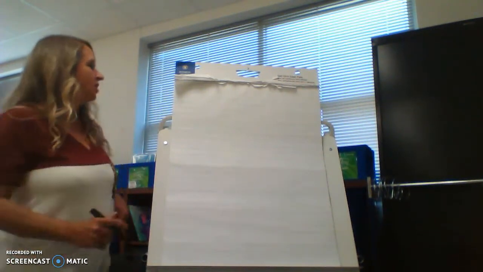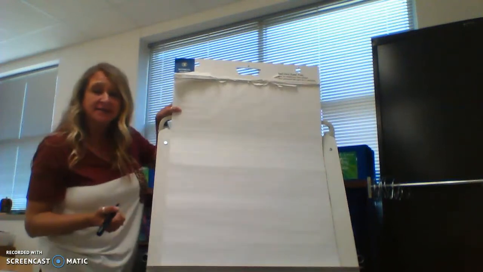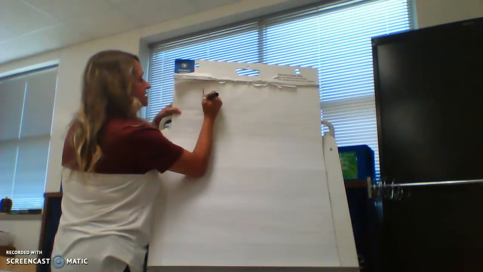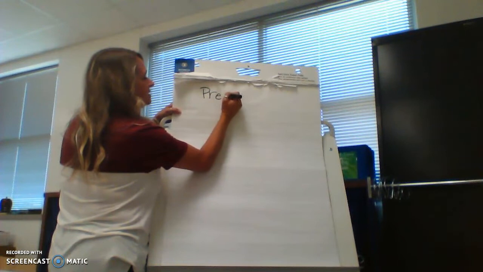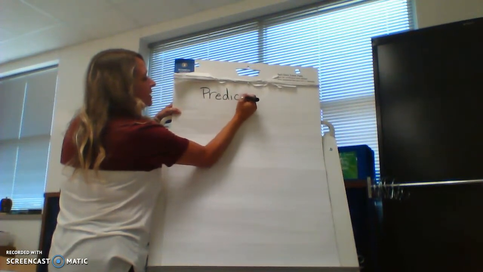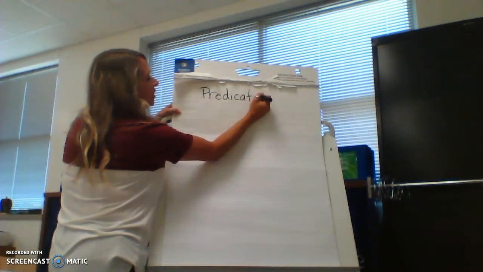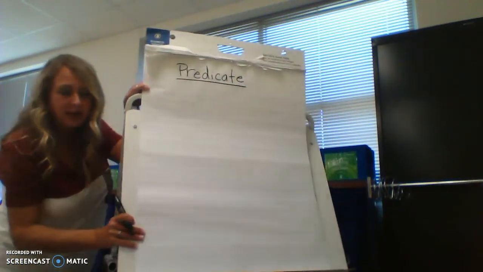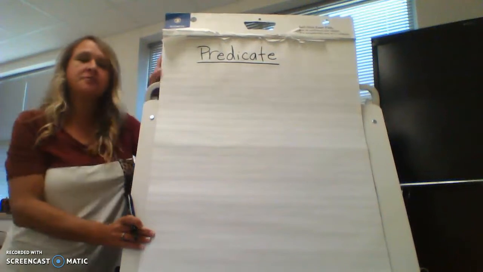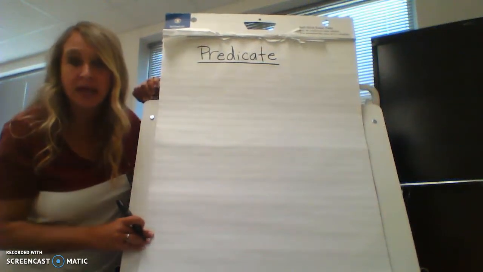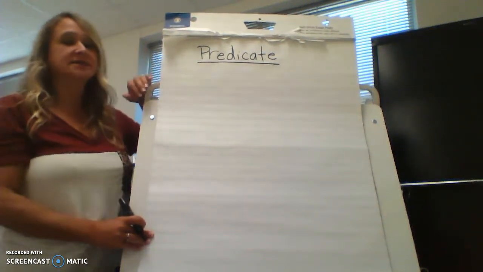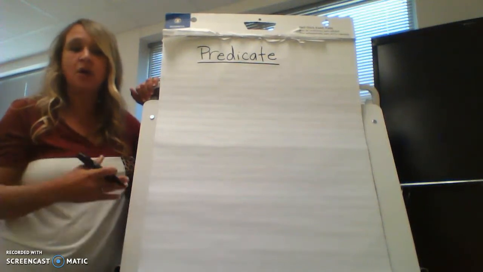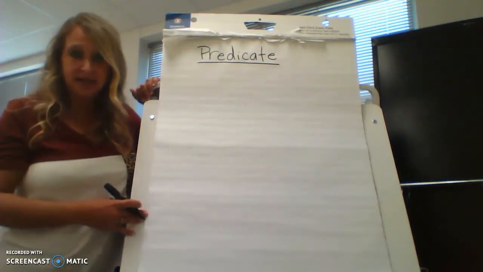Today we are going to talk about predicates, the predicate of the sentence. The predicate is what someone or something did. The predicate, okay? All right, say that word with me, predicate. Predicate. So the predicate is what someone or something did.